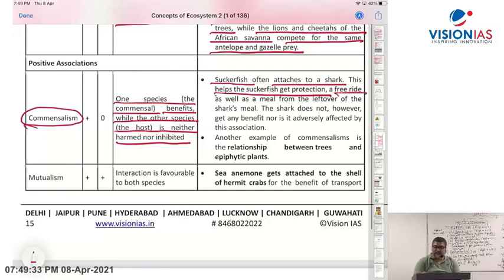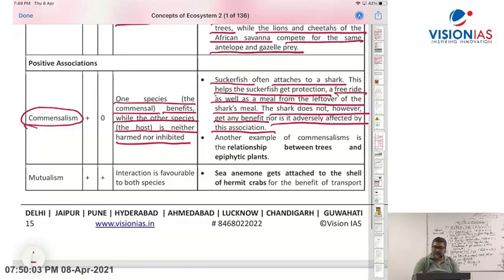A free ride as well as a meal from the leftovers of the shark's meal. Whatever the shark eats, the leftover, the suckerfish gets the food. And also a free ride from one place to another in the ocean, and protection from other predators. So the suckerfish is benefited. The shark does not, however, get any benefit. The shark is not benefited, and also the shark is not adversely affected by this association.